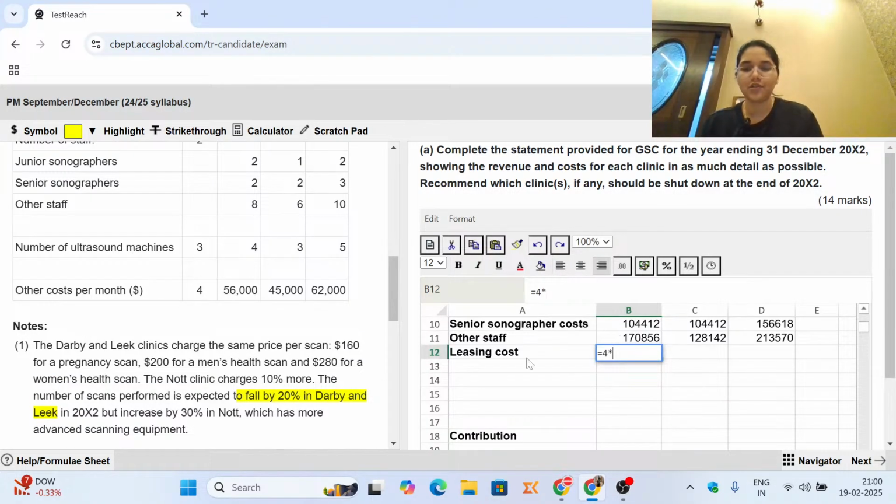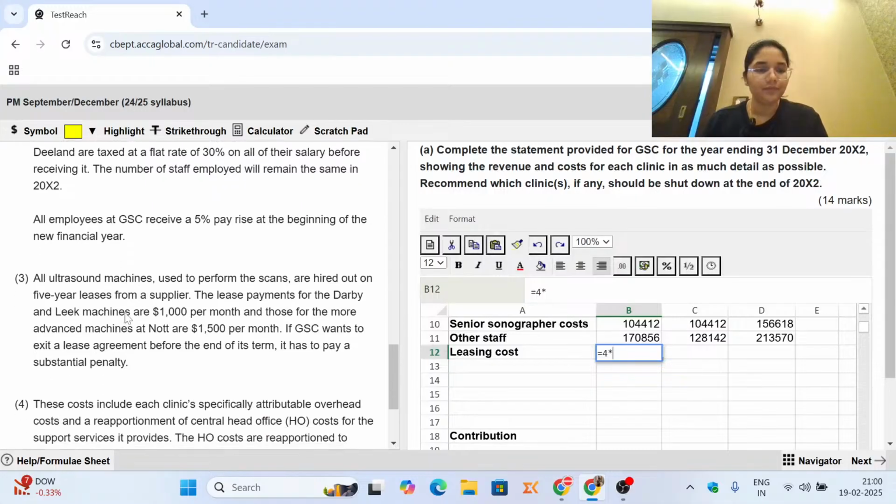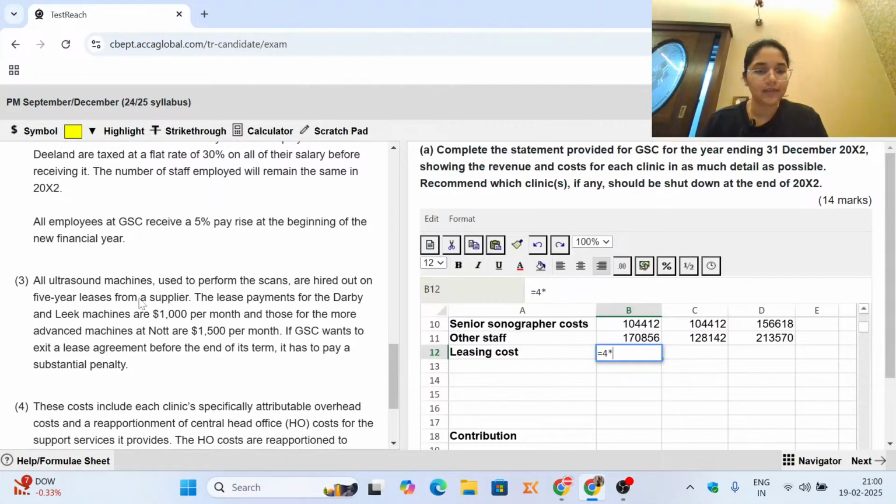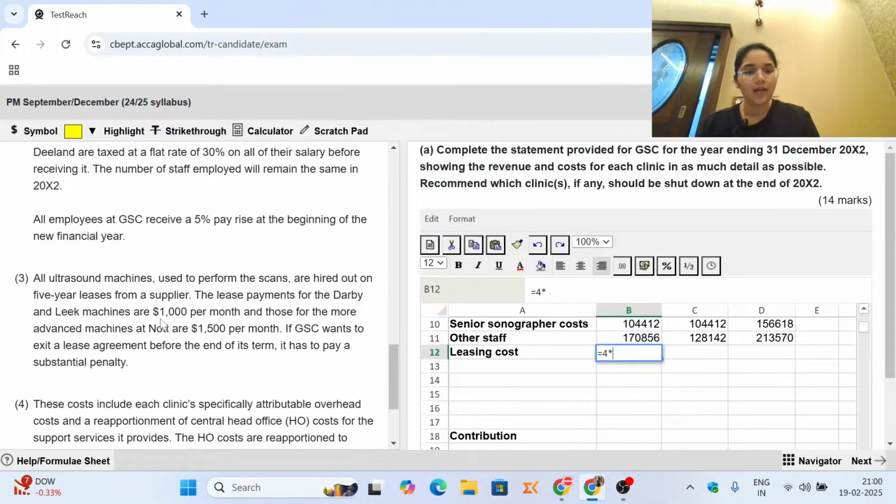So 4 needs to be multiplied with, this is the information, it's 1,000 per month for Derby and Leak, and this is 4 months. Because we are producing it for the entire year, we are going to multiply this number by 12. So you will have it as 48,000.